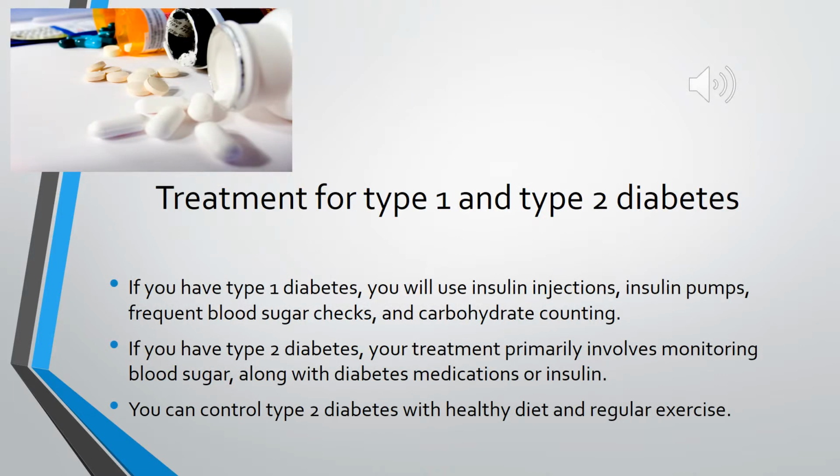Treatment for type 1 and type 2 diabetes. If you have type 1 diabetes, you will use insulin injections, insulin pumps, frequent blood sugar checks, and carbohydrate counting. If you have type 2 diabetes, your treatment primarily involves monitoring blood sugar along with diabetes medications or insulin. You can control type 2 diabetes with a healthy diet and regular exercise.